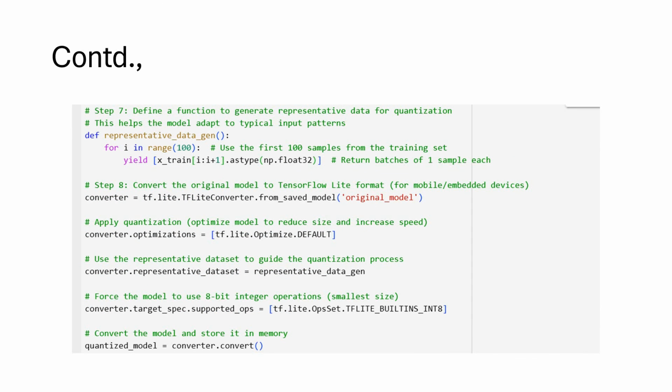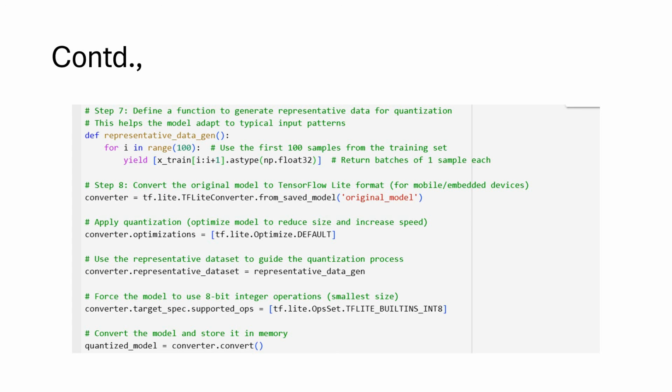Let's get to the next step. We will then define a function to generate representative data for the quantization. This way, we can get the model to adapt to the typical input patterns. Then we will convert the original model to TensorFlow Lite format. We do it for a simple reason: the converted model should be more suitable for edge devices, mobile devices, embedded devices. Then we apply the quantization. Then we use the representative dataset to guide the quantization process in a very simple way. Then we will go ahead with forcing the model to use 8-bit integer operations. Then finally, we will convert the model and store it in memory.